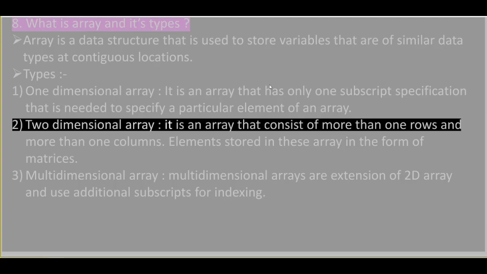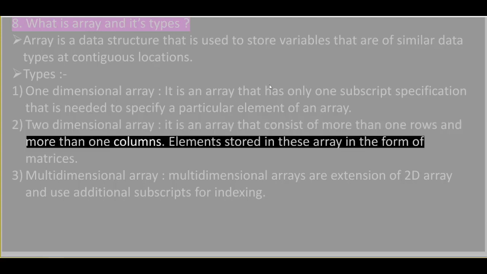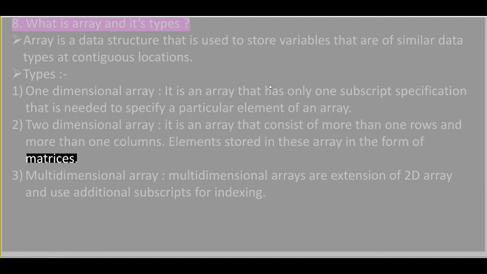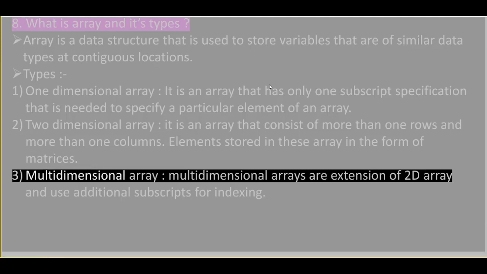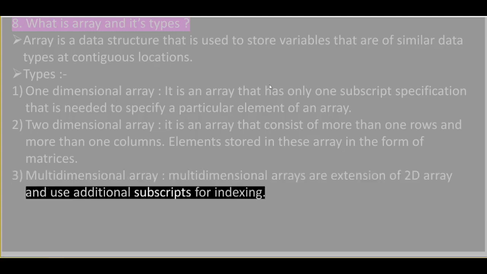Two-dimensional array. It is an array that consists of more than one row and more than one column. Elements are stored in these arrays in the form of matrices. 3. Multidimensional array. Multidimensional arrays are an extension of 2D arrays and use additional subscripts for indexing.